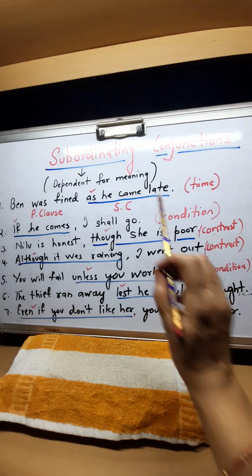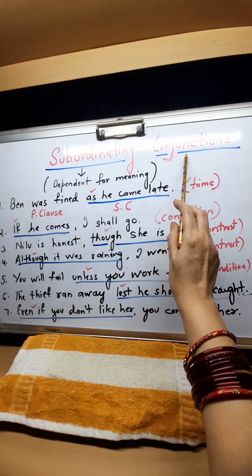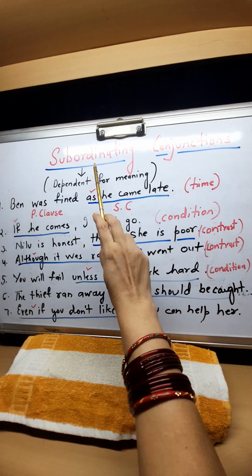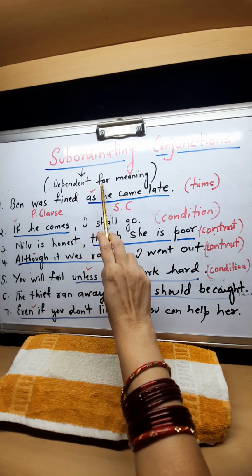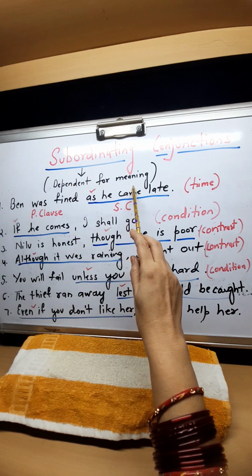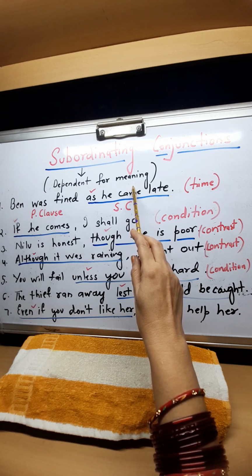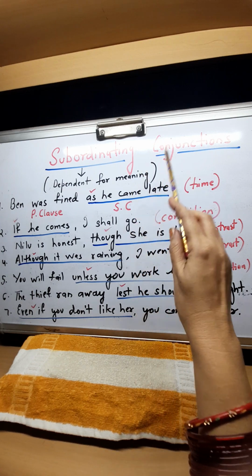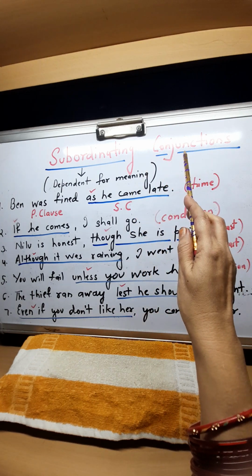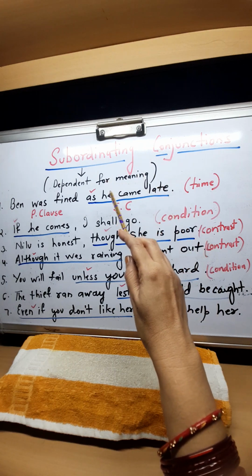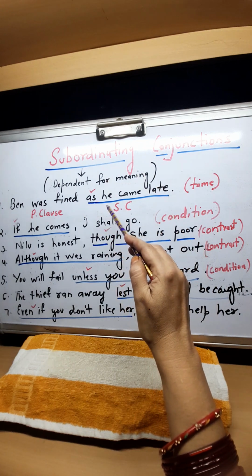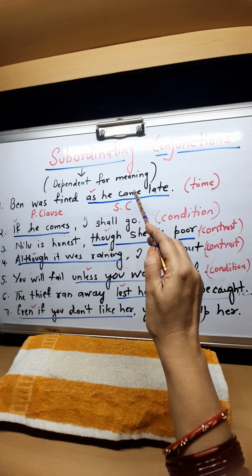So subordinating conjunctions, what do they mean? First you understand, subordinating means dependent for meaning on something other. Subordinate means to depend upon something. So subordinating conjunctions are dependent on principal clauses for their meaning.